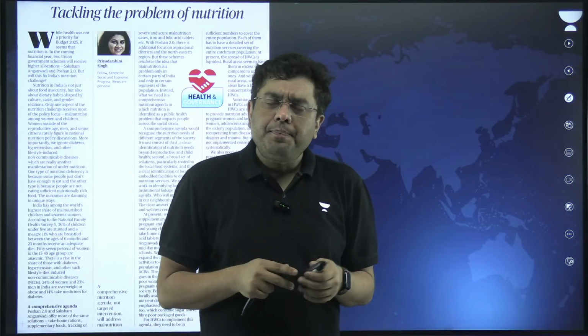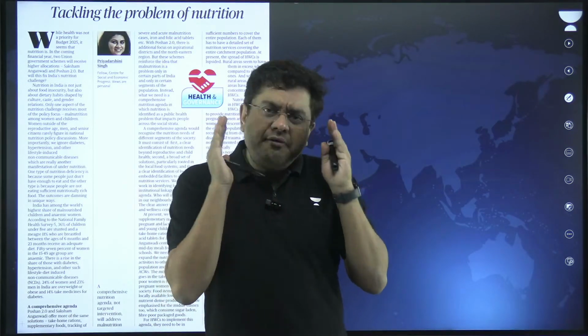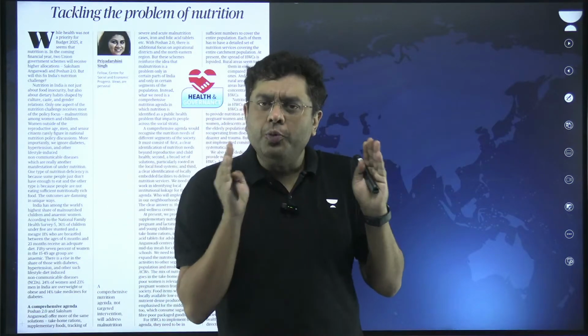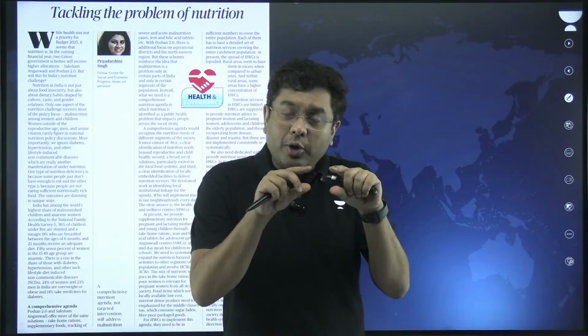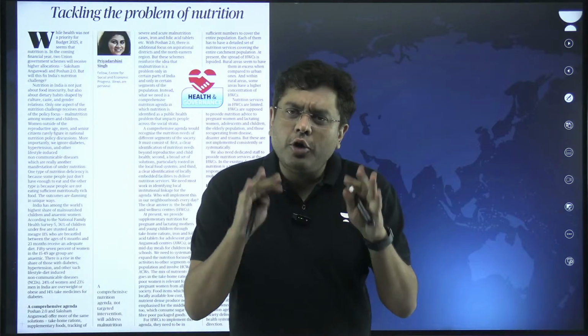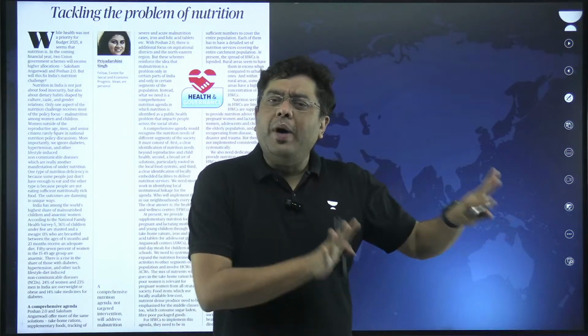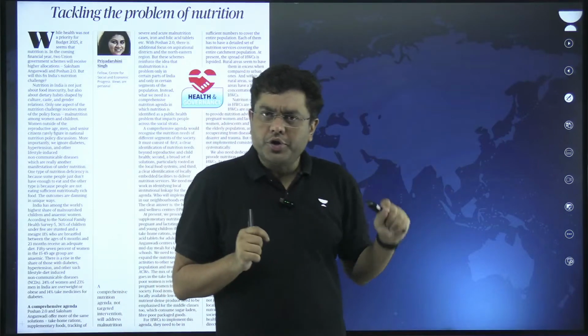Thereby, the article argues that when we think about nutrition, our viewpoint is very narrow. We are only able to think about malnutrition, lack of nutrition, lack of food. But that is only one type of malnutrition.